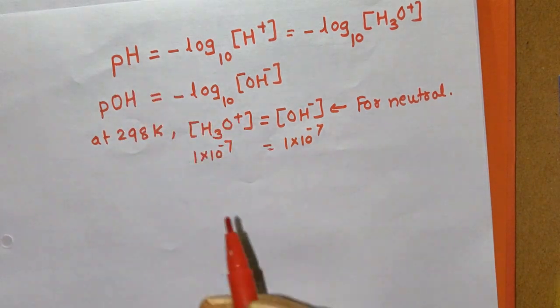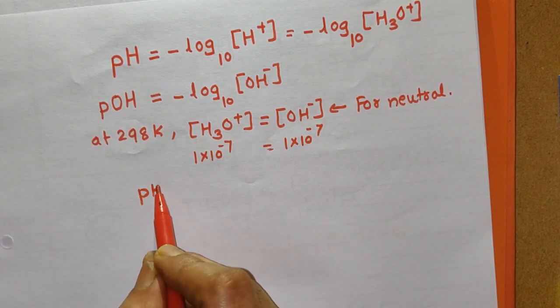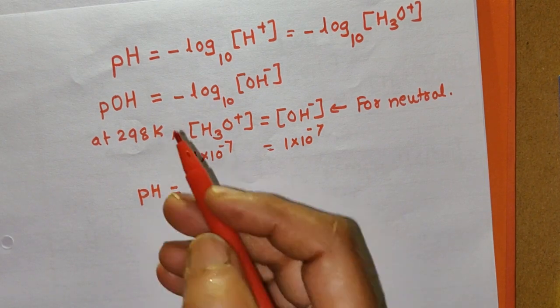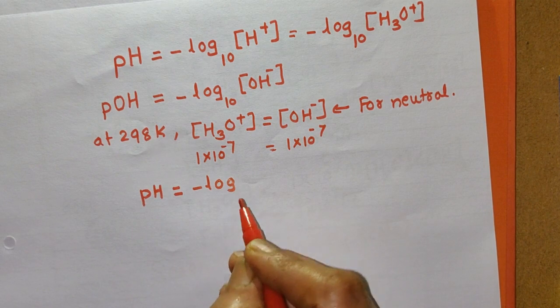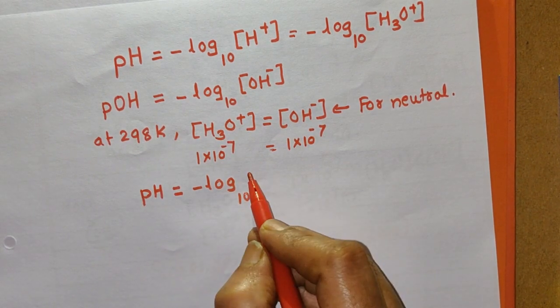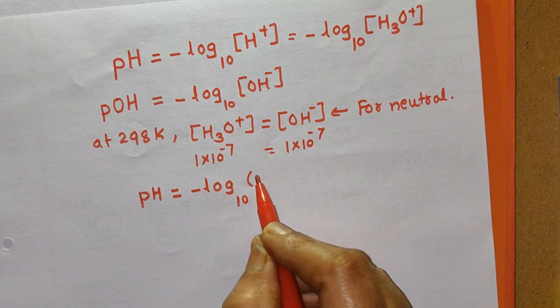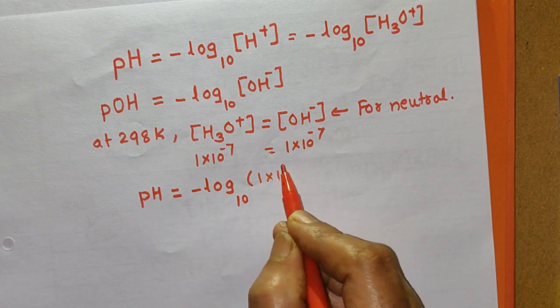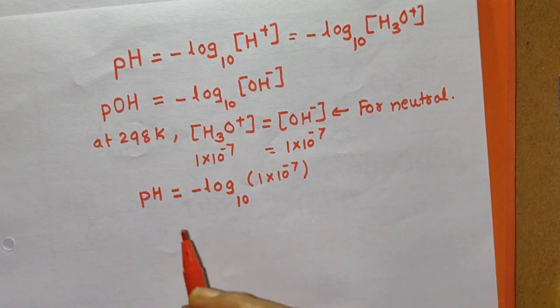Now we shall see what is the pH of this solution. Substitute the value of the concentration of H3O+ here. pH is equal to the negative log to the base 10 of the concentration of H3O+ ions, which is equal to 1 into 10 raised to minus 7 at 298 Kelvin for a neutral solution.